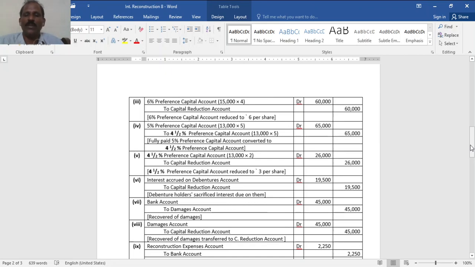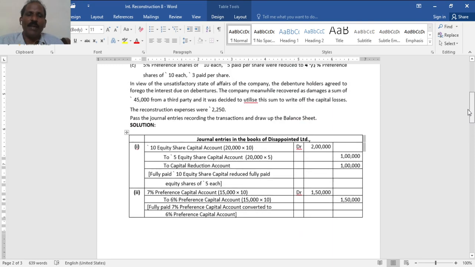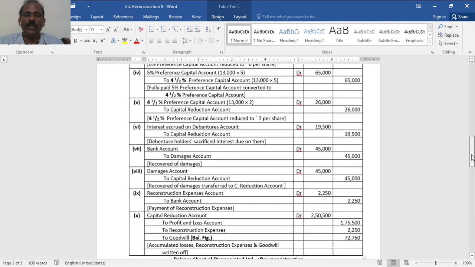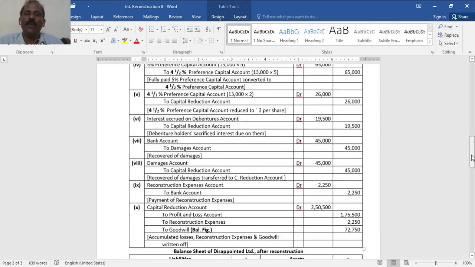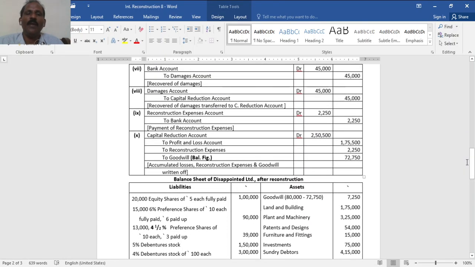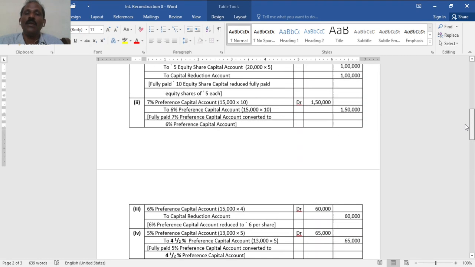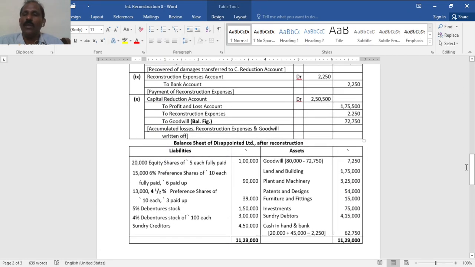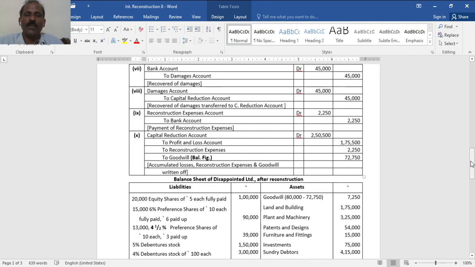Then interest accrued on debentures, it is given on the liability side as a liability. Now they forgo, means that will be the profit to the company, hence to be transferred to capital reduction account. Entry: interest, you see that credit balance, now to close, debit to capital reduction account. Then bank account due to damages, that is given at the end of the problem, that they got damages from the third party, that is income. Damages account has to be transferred to capital reduction because it is said that they decided to utilize this amount for writing off losses, capital loss. So transferring to capital reduction account. Then reconstruction expenses to bank account when paid, that has to be transferred later.